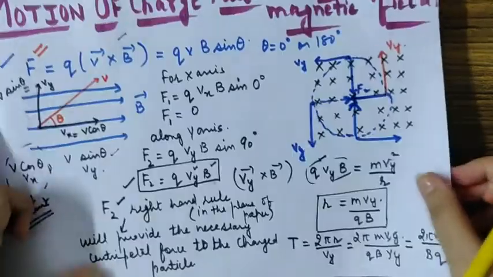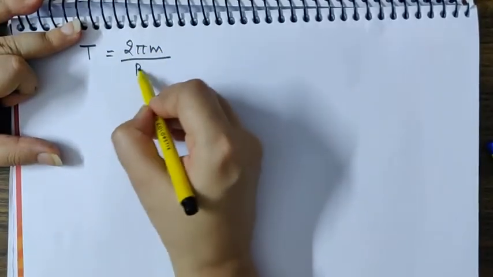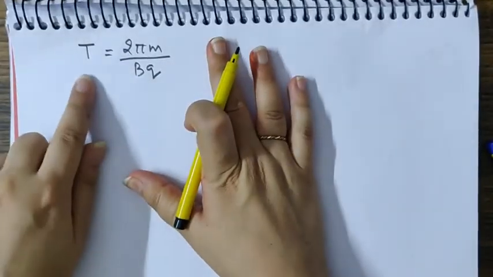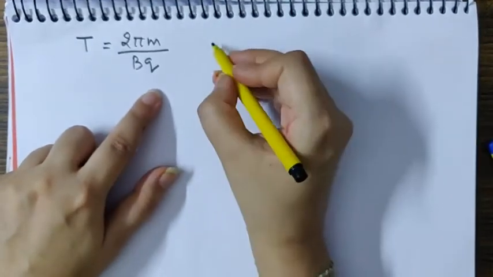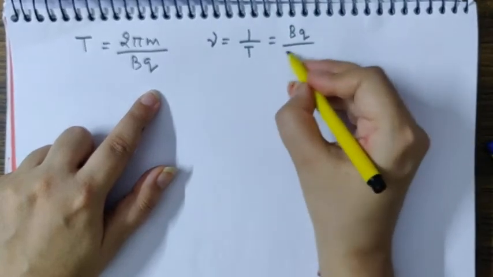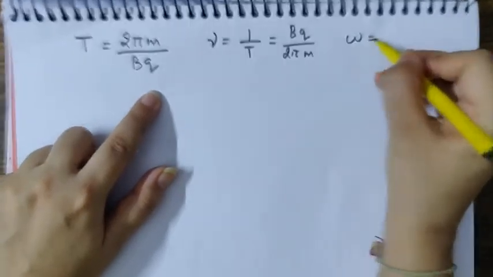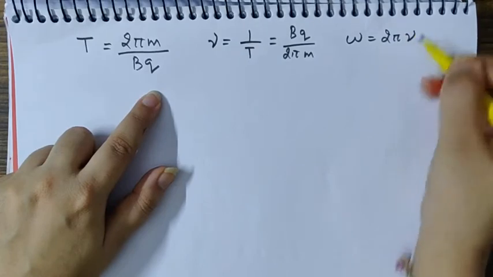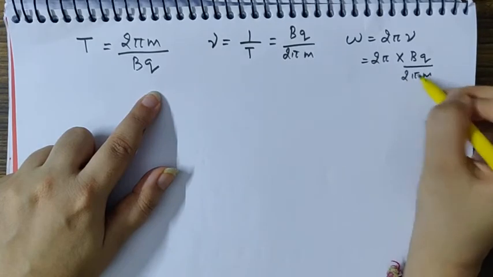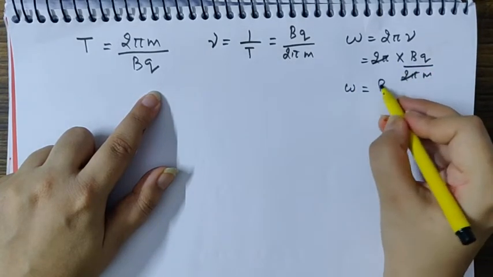I am turning the page to the next one, so we can use the equations. The time period I am writing again. The value of the time period came out to be 2 pi m over Bq, meaning the particle will move in the circular path with this time. The time taken for completion of one circle is 2 pi m by Bq. What should be the frequency then? Frequency will be 1 by T, that means Bq by 2 pi m. And what should be the angular frequency? Angular frequency is 2 pi nu. It will be 2 pi times nu, where nu is Bq by 2 pi m. So it will turn out that omega will be Bq by m.